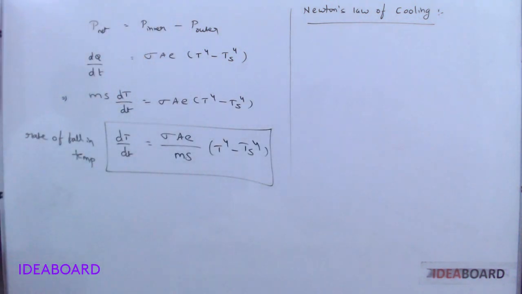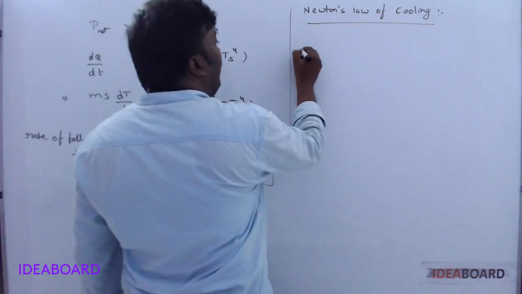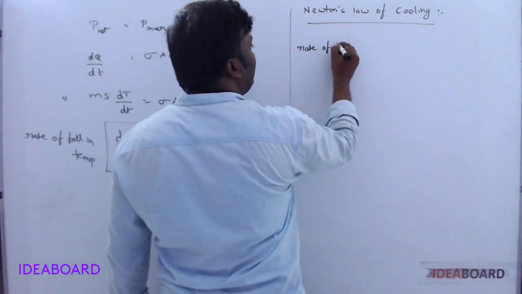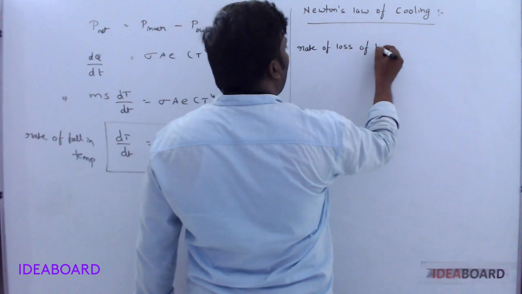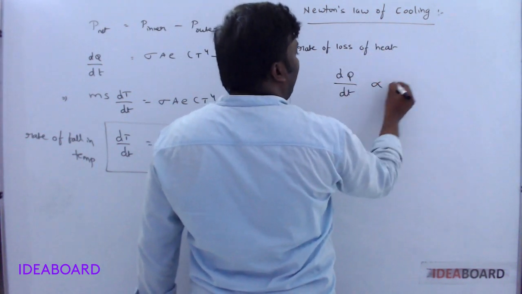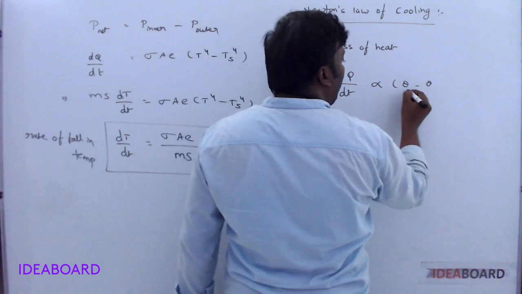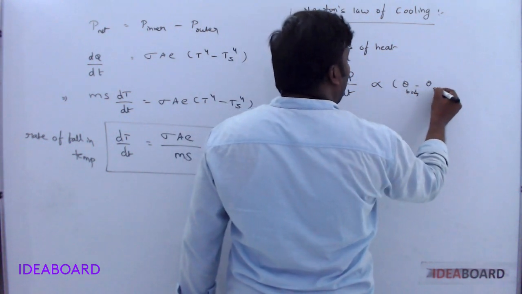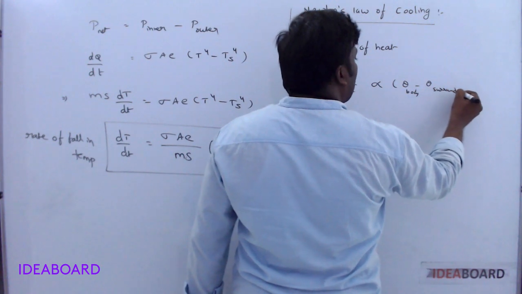Okay, Newton's law of cooling says the rate of loss of heat, that means dq by dt, is directly proportional to the temperature of the body minus temperature of the surroundings.